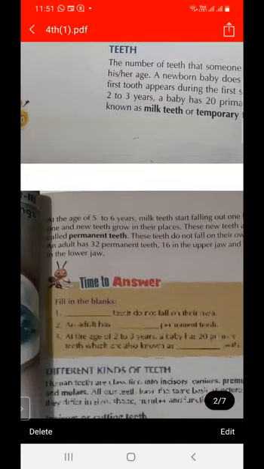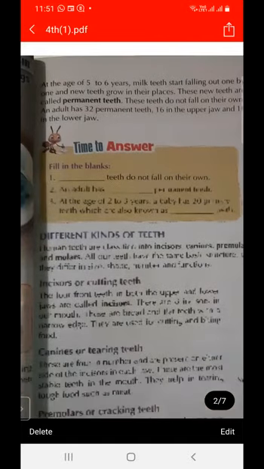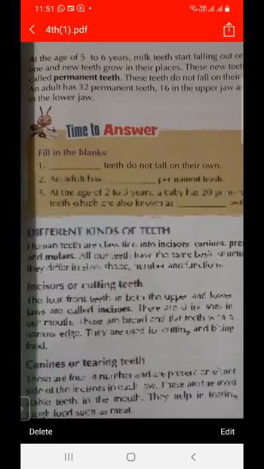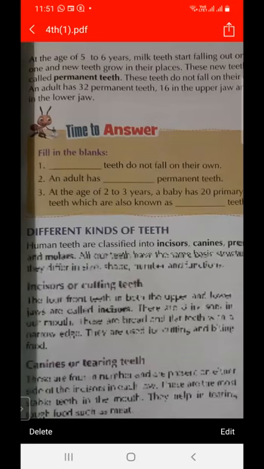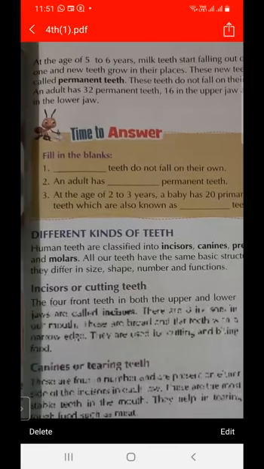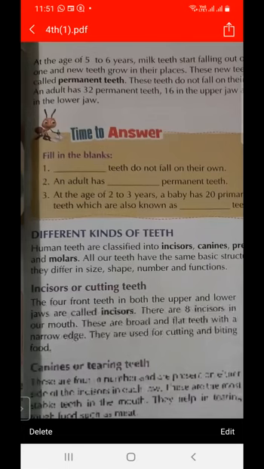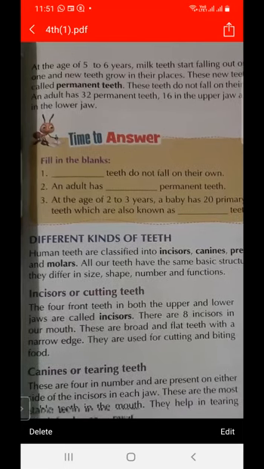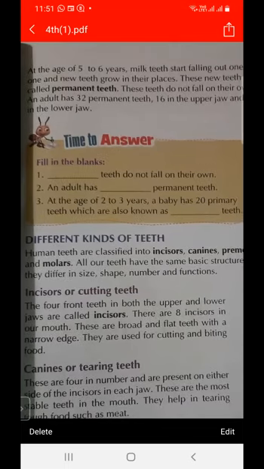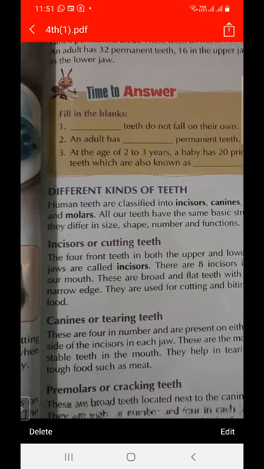They are very weak teeth. At the age of 5 to 6 years, the milk teeth start falling, and they are replaced by permanent teeth. An adult has 32 permanent teeth, 16 in the upper jaw and 16 in the lower jaw. So there are different kinds of teeth.